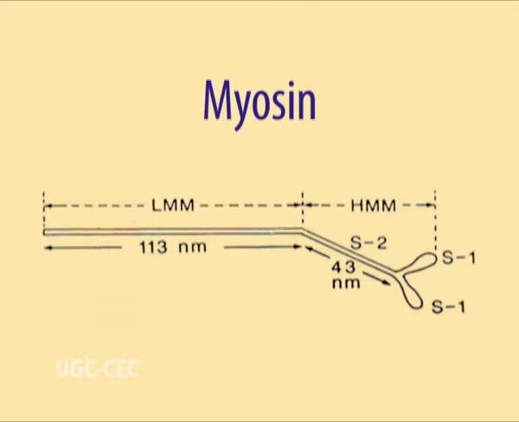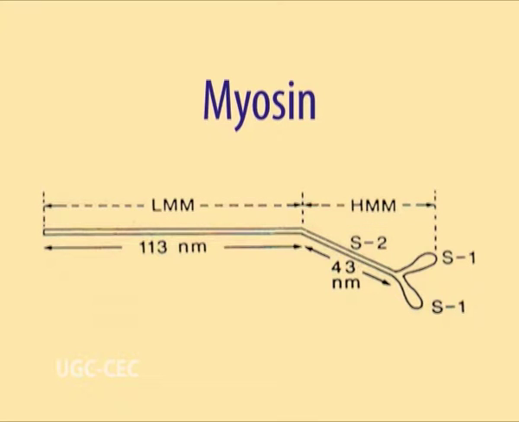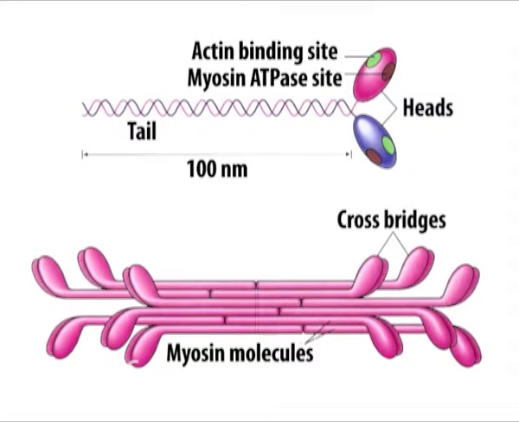On digestion with trypsin, it yields two major subfragments, the light meromyosin LMM and the heavy meromyosin HMM. LMM contains LMM1 and other proteins. The HMM molecule possesses a globular head and a tail region. Together, they form the shape of the myosin molecule. HMM and LMM are in the ratio of 1:1. Myosin attaches to actin via HMM.